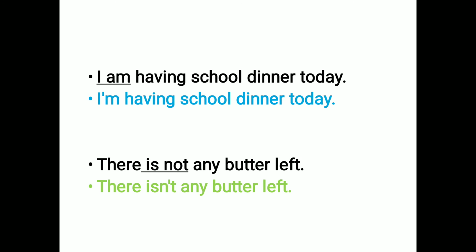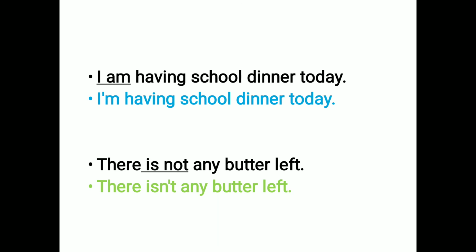Let's see an example: I am having school dinner today. What do we remove? Yes, we remove the letter a. And what shall we put? Yes, we put an apostrophe. I'm having school dinner today.